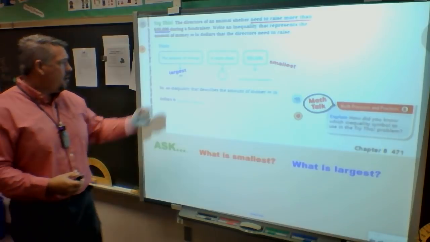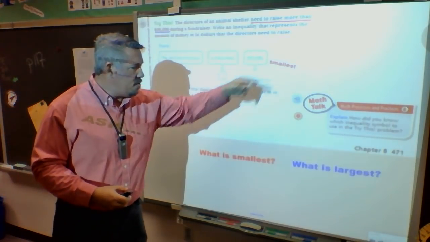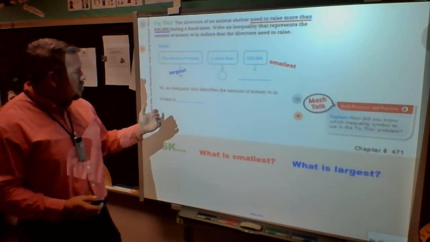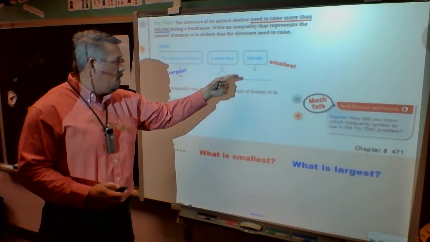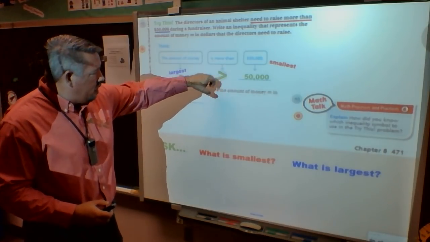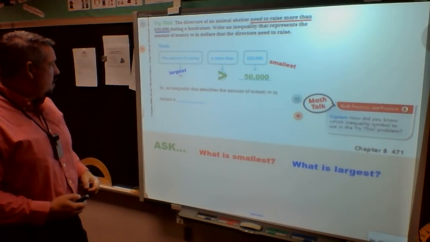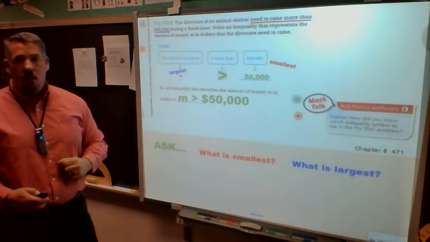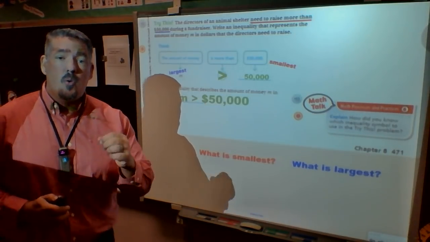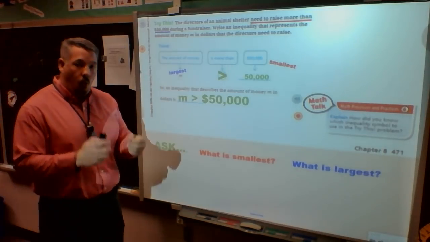So when I look at it, I know this is my largest, this is my smallest, and therefore my arrow has to point where? It has to point to the smallest number, which is 50,000. So M is greater than $50,000. And that is my inequality. That's my answer. That's what we're doing on this lesson. Writing inequalities and figuring out what it's saying.